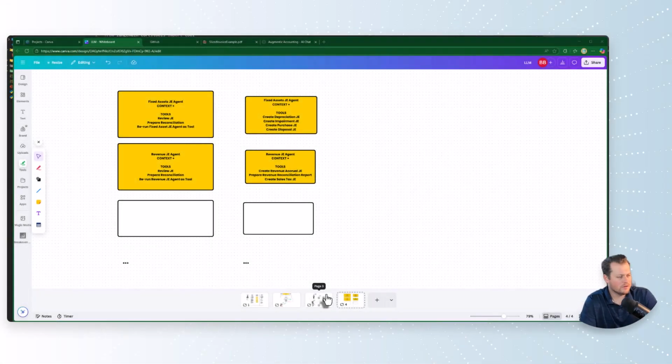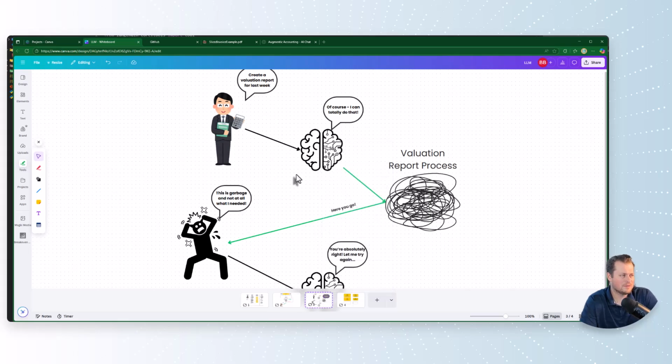Hey everyone, I wanted to do a quick video about building AI agents for accounting professionals and accounting teams because I feel like there's so much excitement, and rightfully so, about AI and AI agents, but not a lot of practical application with accounting in a way that makes sense. Now, what I'm going to show is basically a way to build AI agents that are actually useful, that work every time and do not break or hallucinate, and they do the work in the way that we want them to. We have that control.